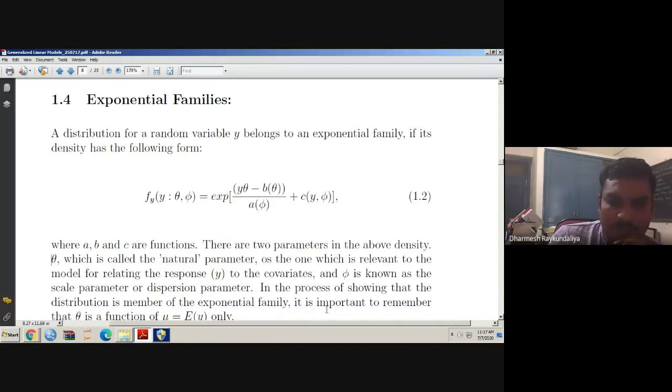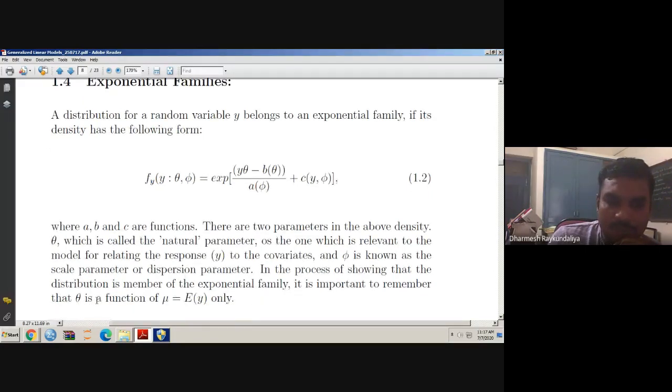In the process of showing that the distribution is a member of the exponential family, it is important to remember that theta is a function of mu. What is mu? Mu is equal to the expected value of y. So here theta is the natural parameter. It means that theta is a function of mu. And mu is nothing but the expected value of y, which we are interested to predict. Ultimately, our aim is not to estimate the theta. Our aim is to estimate the expected response, which is the expected value of y. It is mu. So ultimately, we wish to obtain the estimate of mu.